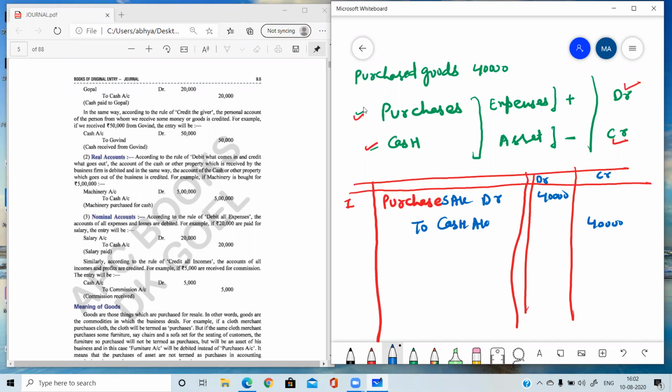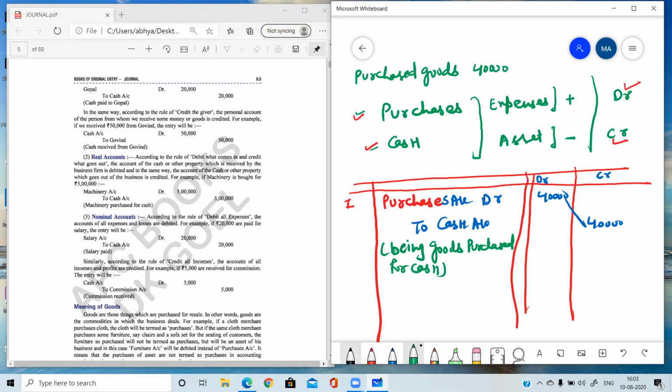दोनों को पास पास नहीं लिखना है, slanting लिखना है ऐसे, ठीक है? Now we will be writing narration. So you can use the word being or for. Any one word for writing narration you can use, either being or for. Being goods purchased for cash. Being goods purchased for cash.